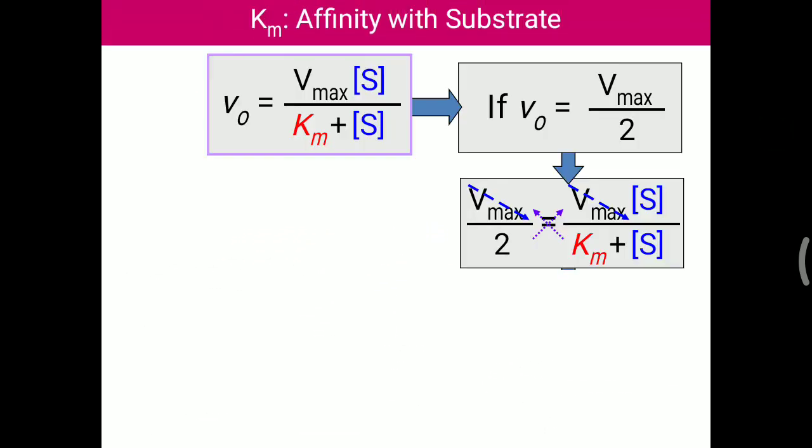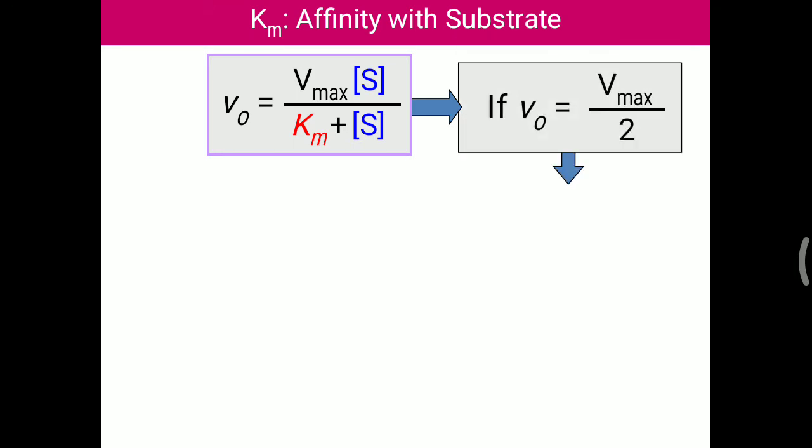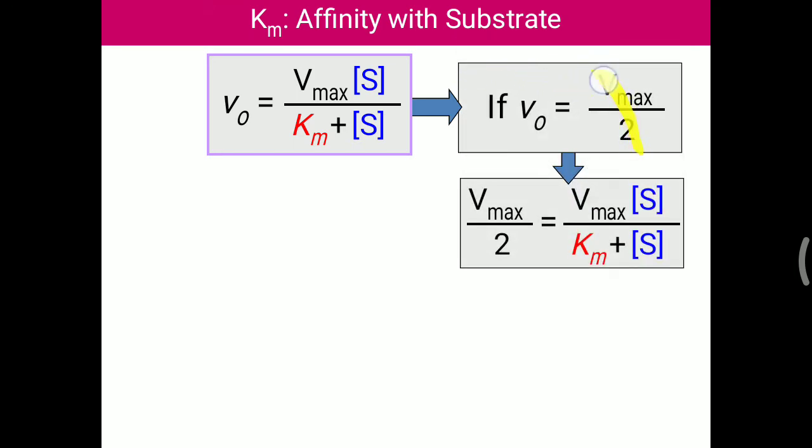Further, with the help of this calculation, it is interesting to know about the Km value. We say that Km is the substrate concentration at half maximal velocity. Now we put that half maximal velocity in this equation. Suppose we keep V0 as Vmax by 2. Then Vmax into substrate concentration remains the same over Km plus substrate, so the Vmax on both sides cancels.